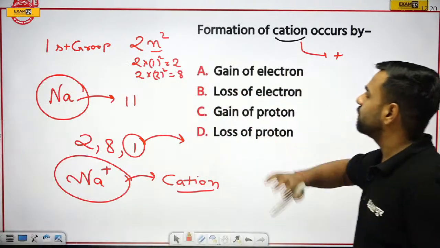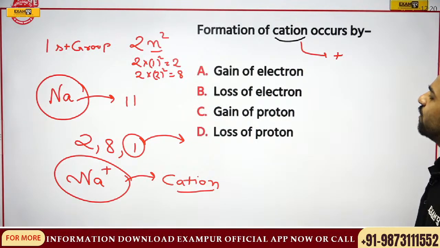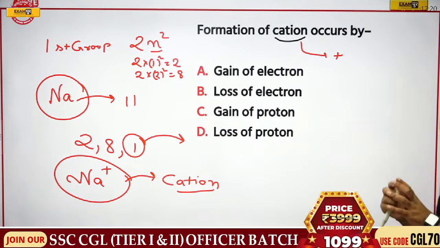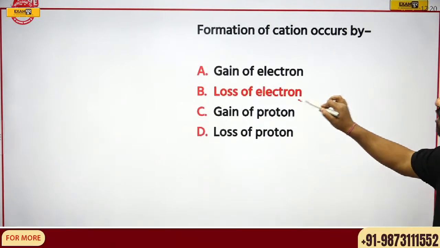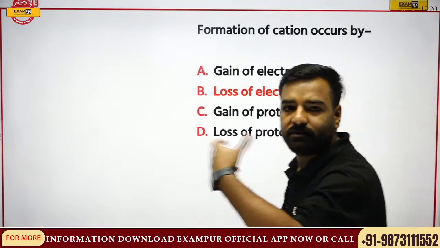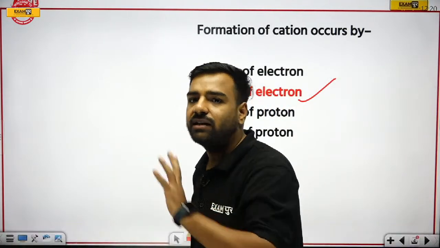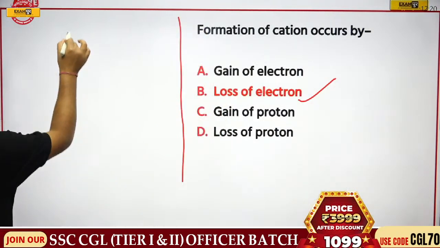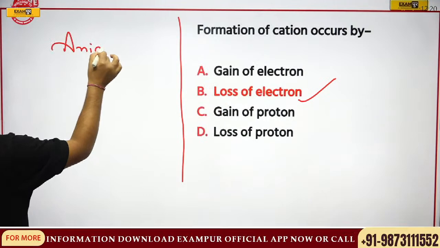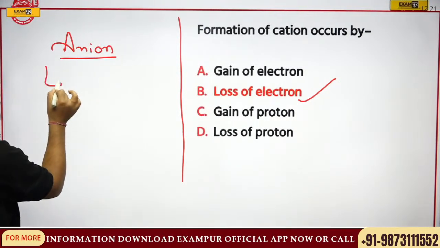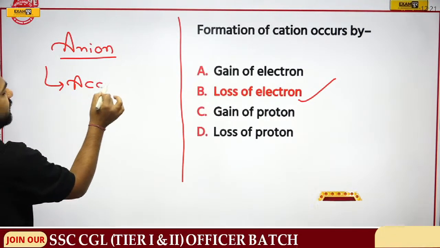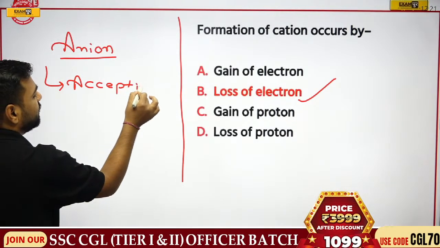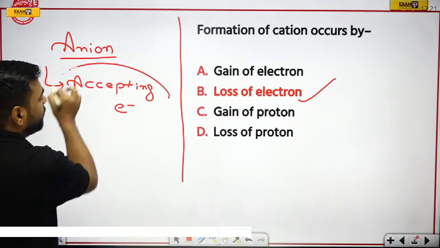So what was asked here? Formation of cation occurs by what? In this cation formation, we are donating the electrons, right? So there's a loss of electron, that is, the electron has been donated. In this manner, cation is formed. Now, if someone asks me about anion, how will it be formed? It will be formed by accepting or gaining the electron. I guess this point is clear to you.